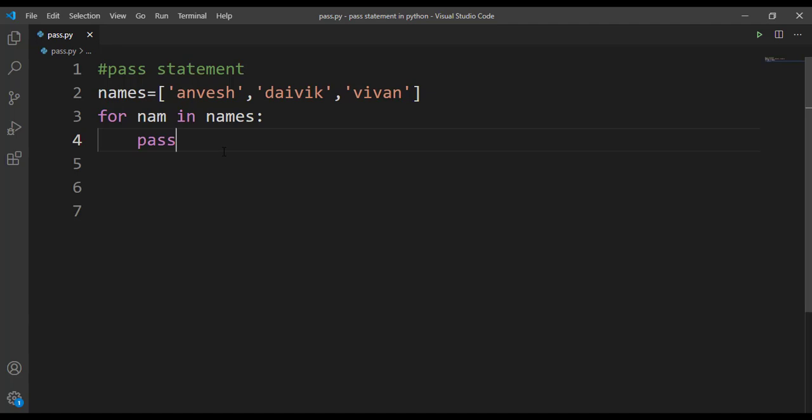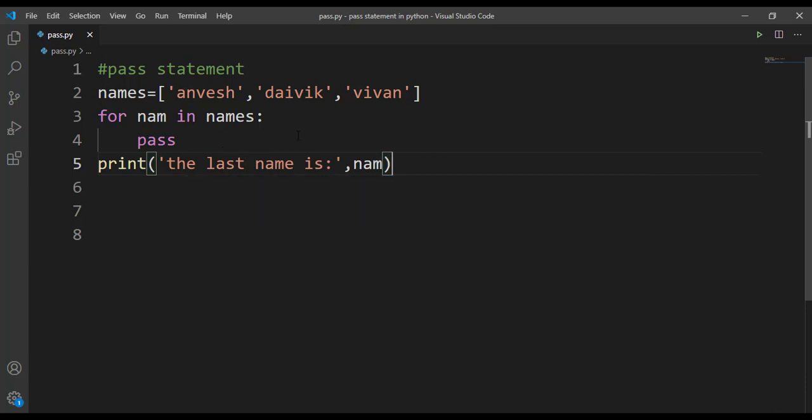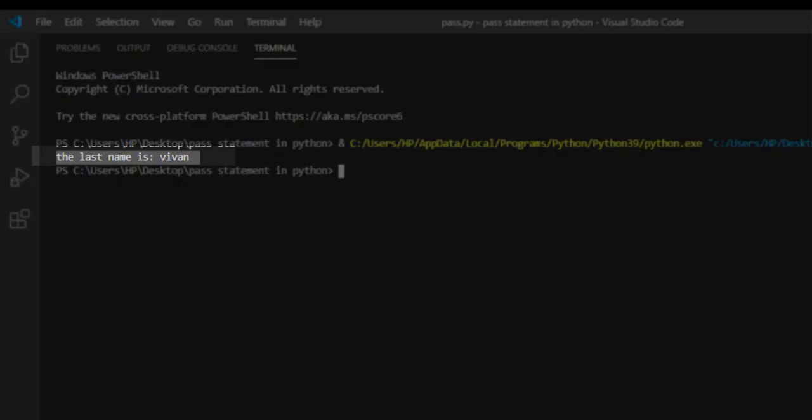Suppose you are writing code, and for the time being you want to pass this for loop and write the next line of code. Let's say I'll print the last name is, I'll print naam. Now what I am doing here is just passing this for loop. I am not doing any actions, or checking any conditions, or iterating anything in this for loop. I want just to print the last name, that is, whichever name is last in this list. So let's run this and check what we will get. So here you can see that the last name Vivan has been printed.